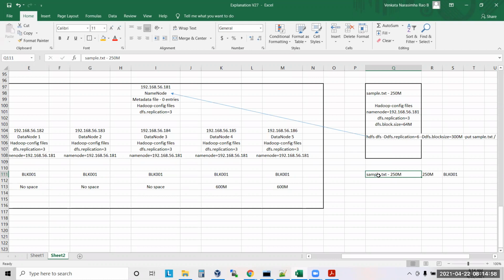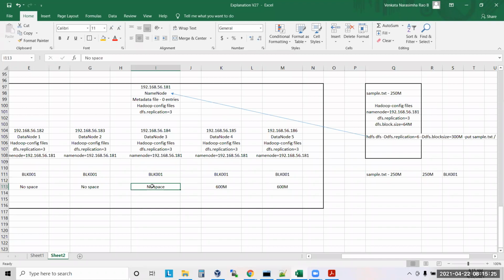Yes, because even though I have 5 data nodes, there is no space on the other data nodes. I have space only on 2 data nodes, so it will write only 2 copies, and 4 copies are yet to be written. Tomorrow, when I add some new data nodes, 4 extra data nodes, then 4 copies will be created. And if I release some space here, then an extra copy will be created here.